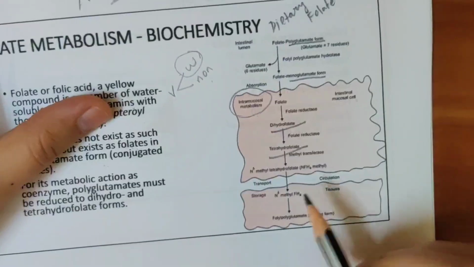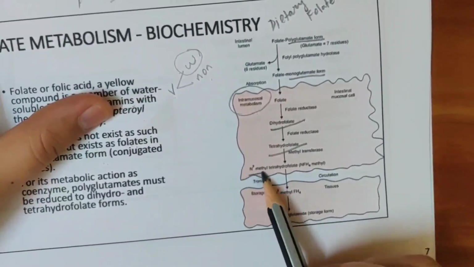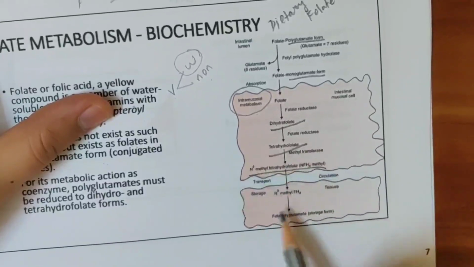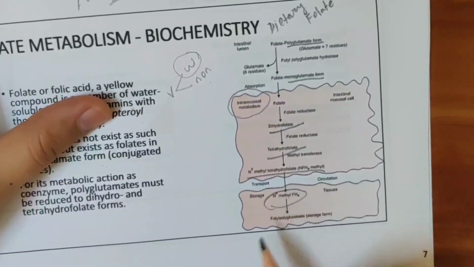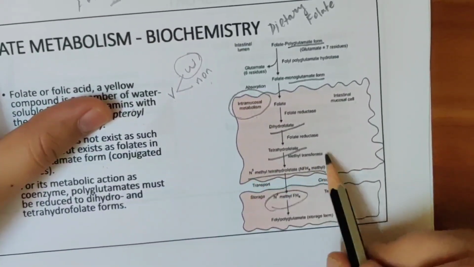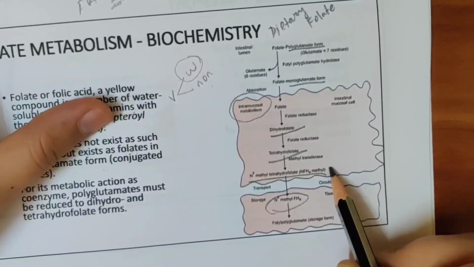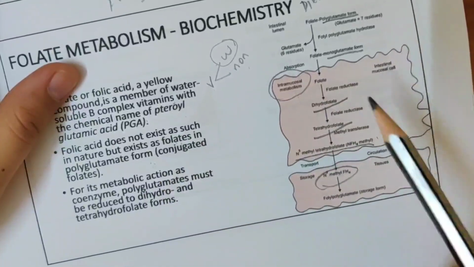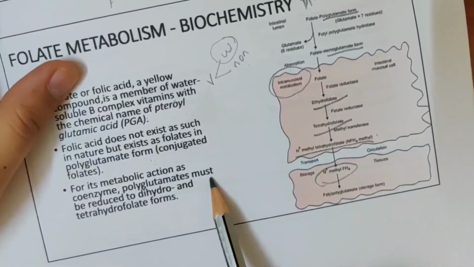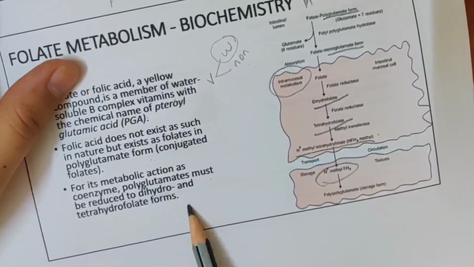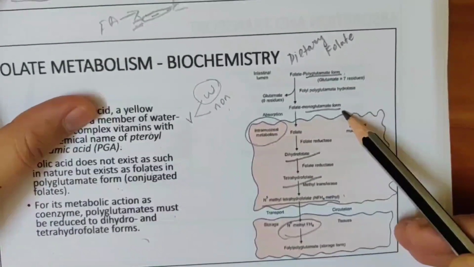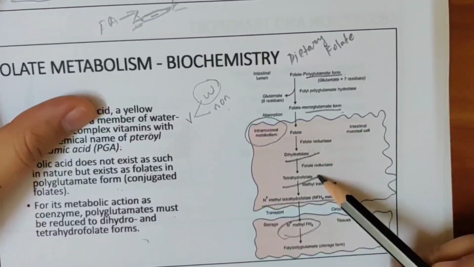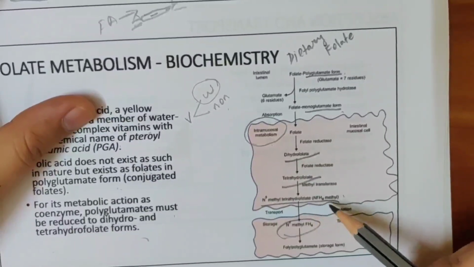This tetrahydrofolate will become methyl tetrahydrofolate, which is very important because this will go and be stored. So this will become a storage form. Your polyglutamate is reduced to the dihydro and tetrahydro form. So we have seen how it happens: polyglutamate becomes monoglutamate, then dihydro and tetrahydro, and then methyl tetrahydrofolate.